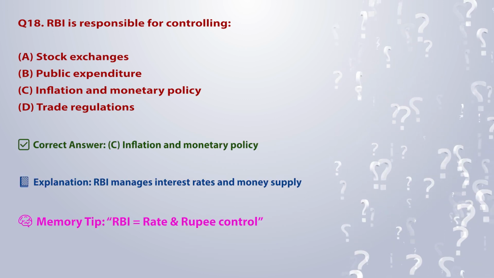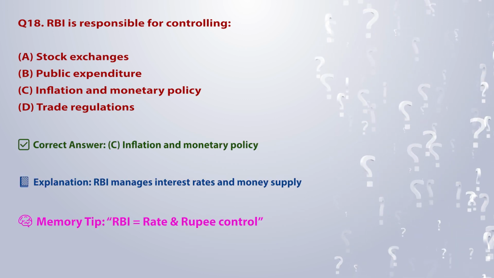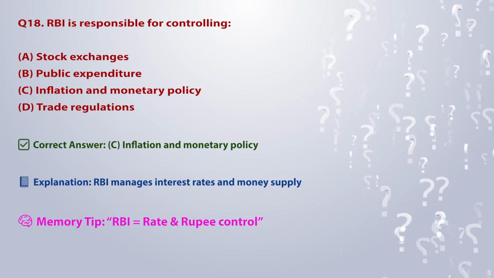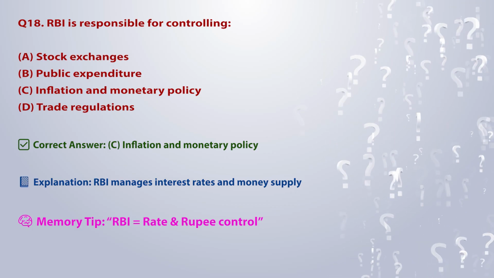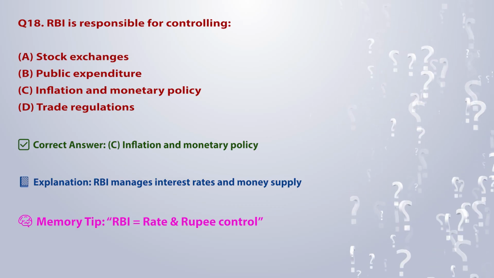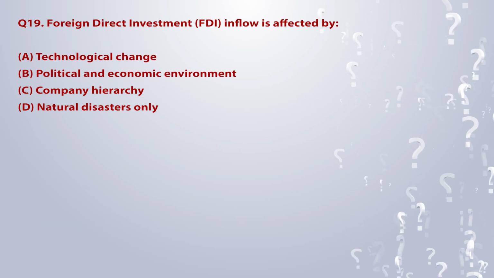Correct answer: C. Inflation and monetary policy. Explanation: RBI manages interest rates and money supply. Memory tip: RBI is equal to rate and rupee control.